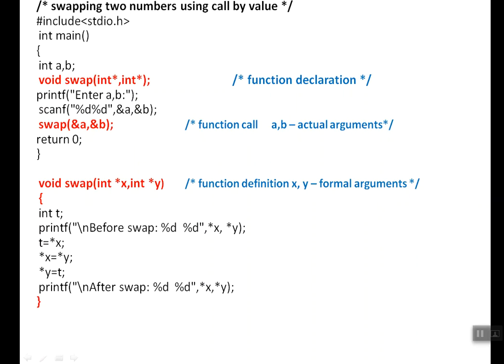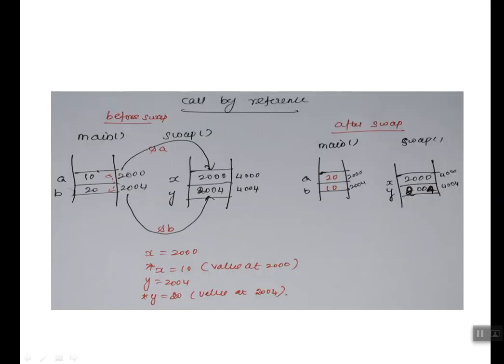Here we are passing the address instead of values. Now x, simply int x, what will be x? Address of a. Simply y, what is y? Address of b. So I can't swap the address anywhere, right? So we are going to access the value from the address, called star x, star y. So now x y will take 10 20.